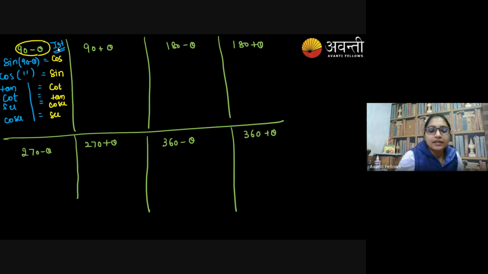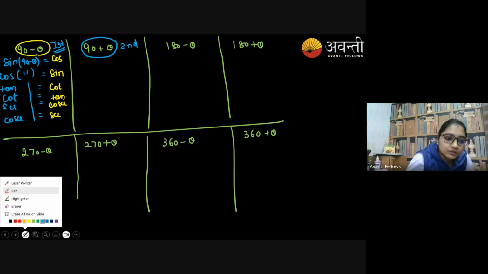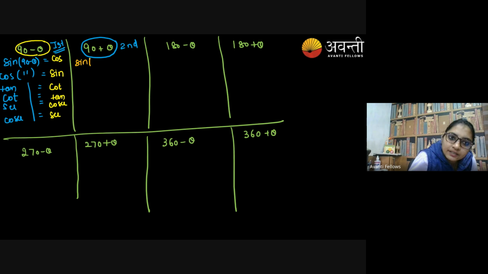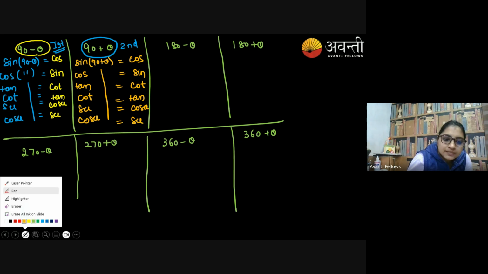Let's have a look at another one. If you're talking about 90 plus theta, which quadrant are you talking about? Second quadrant, great. So in sine of 90 plus theta, all six ratios are there: sine, cos, tan, cot, secant, and cosecant. Sine will change to cos, cos will change to sine, tan will change to cot, cot will change to tan, secant will change to cosecant, and cosecant will change to secant. Agree? But in the second quadrant,